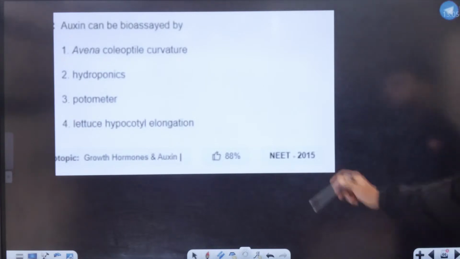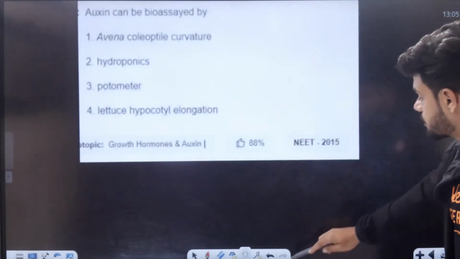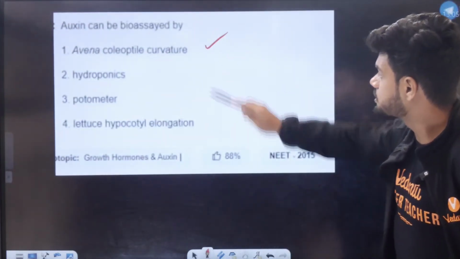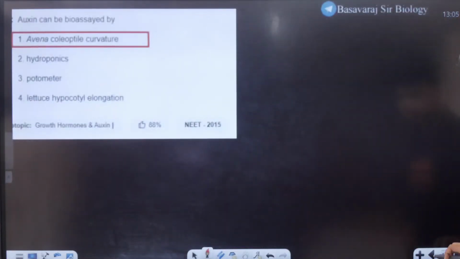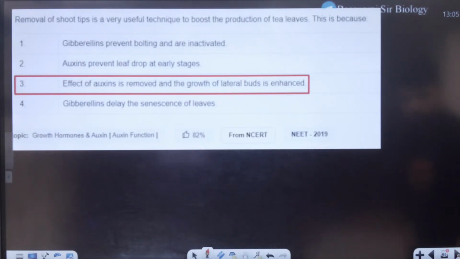Tell me, avena curvature, yes or no? Avena curvature is used.